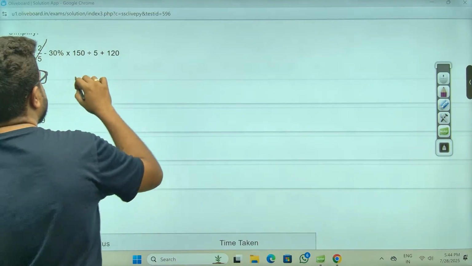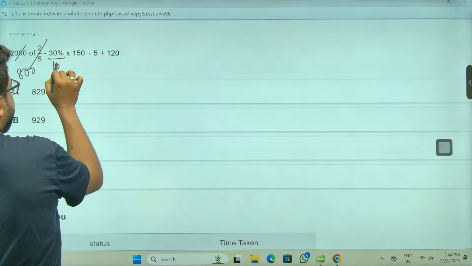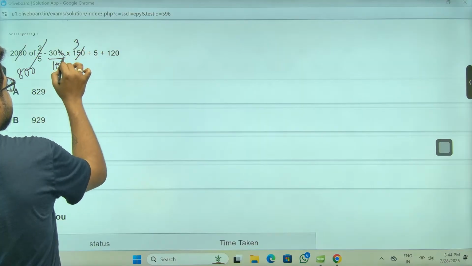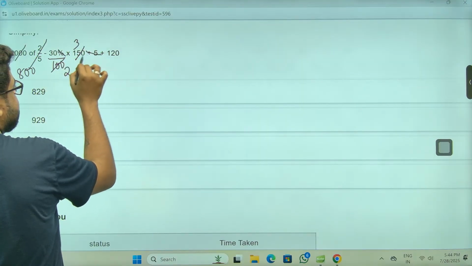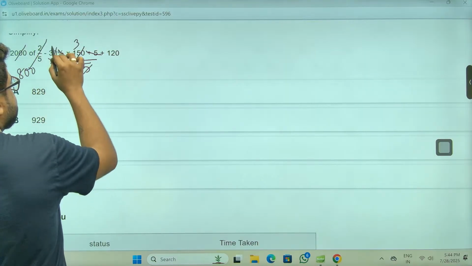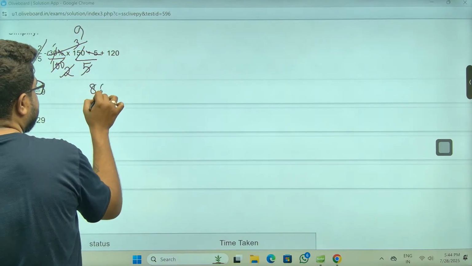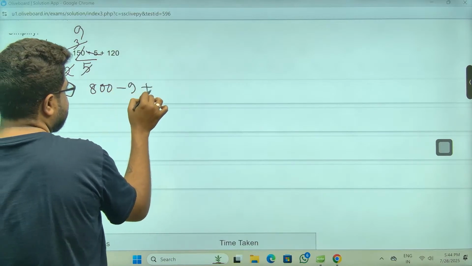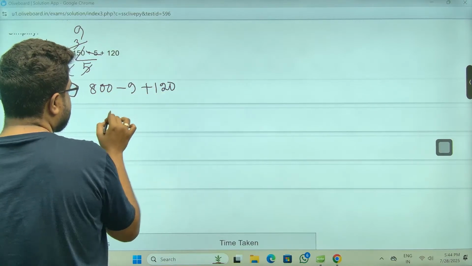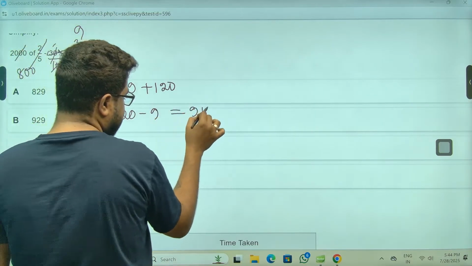40%, 30%, sir. Percent means by 100. Correct? So this is 3, this is 2. This is by 5. 5 to 10, 0. So this is 9. So 800 minus 9 plus 120. So 920 minus 9. So 911 is the answer.